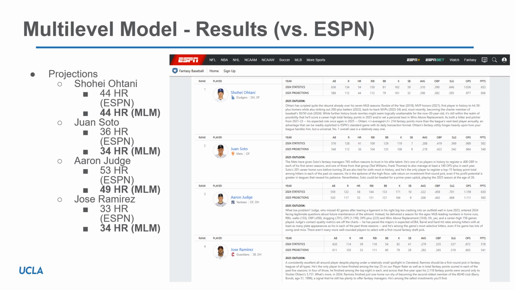Shohei Ohtani, ESPN predicts he'll have 44 home runs. Our median prediction for Shohei Ohtani is 44 home runs. Juan Soto, we're 2 off from our multi-level model. ESPN has 36, we have 34. So all this is to highlight that our multi-level model does closely predict what experts at ESPN think will be the upcoming home run totals for some of the top players in Major League Baseball.